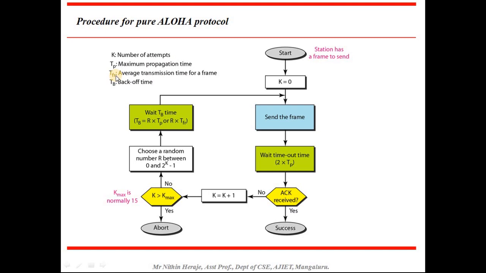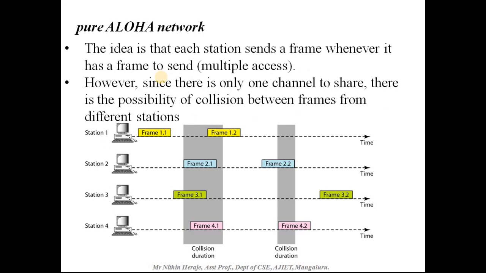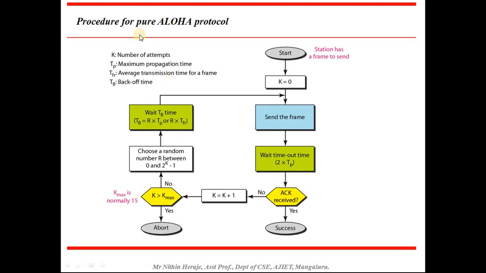Next is TFR, which is nothing but the average transmission time for a frame. Average transmission time for a frame, in the sense, if you look at this diagram, from this point up to this point, that is one frame completely. To transfer this one frame, what is the time taken? That is from this point to this point. So that time is called the average time for a frame. And TB is the back off time.